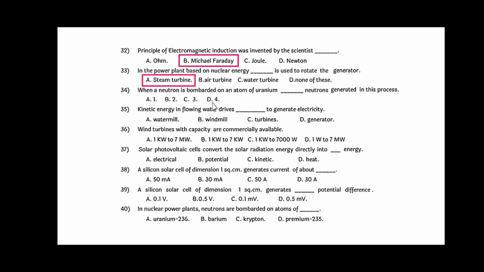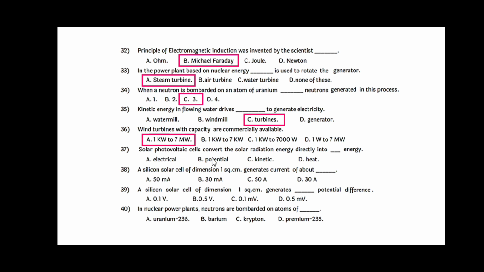When a neutron is bombarded on an atom of uranium, dash neutrons are generated in the process and the answer is 3, option C. Kinetic energy in flowing water drives dash to generate electricity, that is turbines. Next question, wind turbines with capacity are commercially available from 1 kilowatt to 7 megawatt.